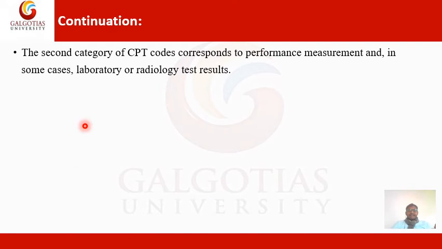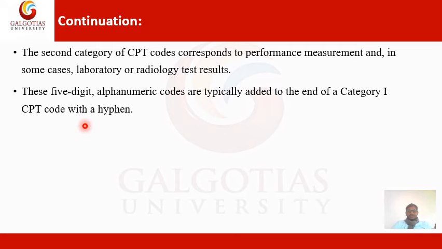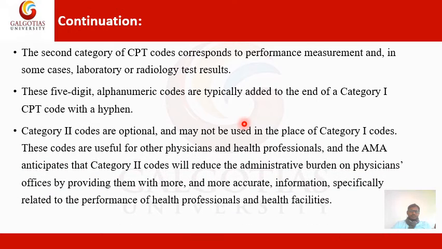The second category of CPT codes corresponds to performance measurements and in some cases laboratory or radiology test results. These 5-digit alphanumeric codes are typically added to the end of a category 1 CPT code with a hyphen. Category 2 codes are optional and may not be used in place of category 1.